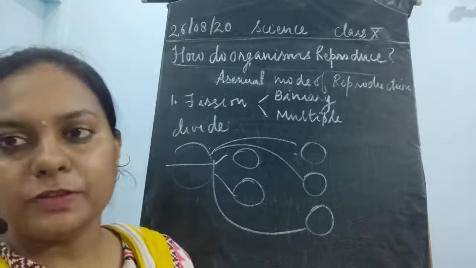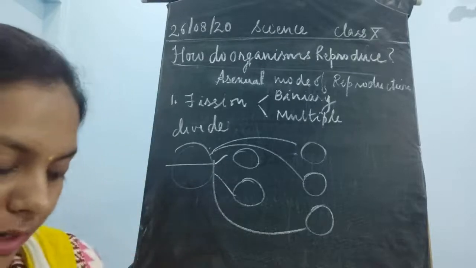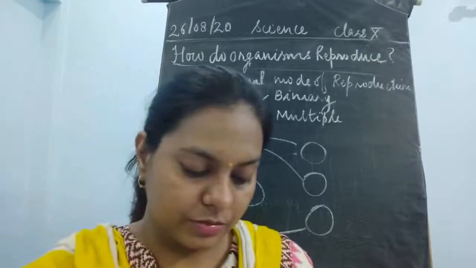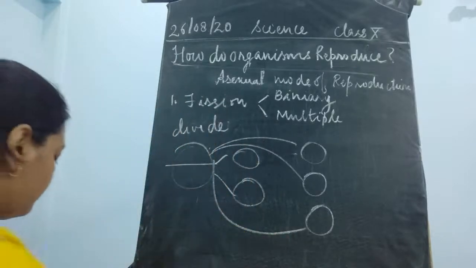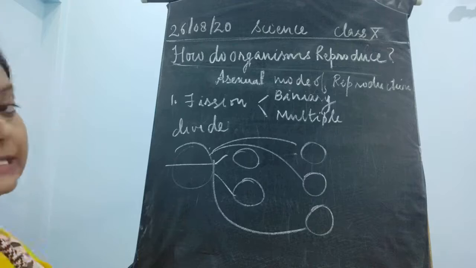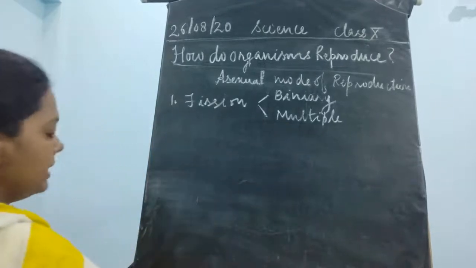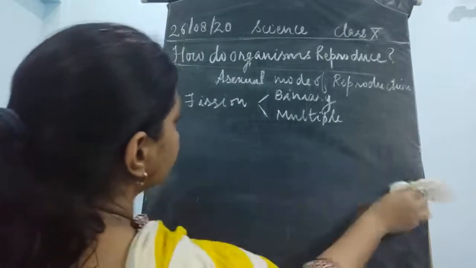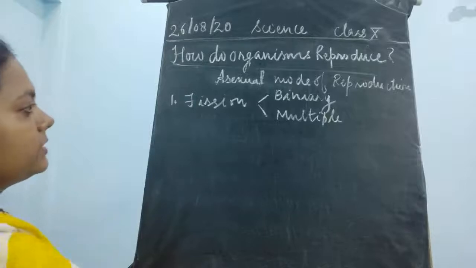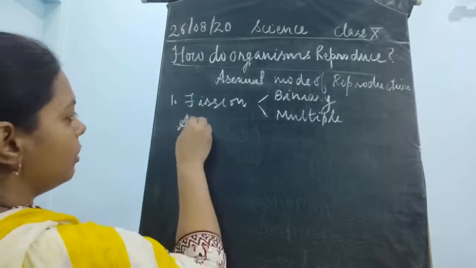Now, which types of cells are going to undergo this fission? Fission means to divide. So one complete cell is going to divide into new individuals, and from the parent cell the daughter cells are produced. Now here I will tell you where this fission is taking place. This division is taking place in the animal called amoeba.